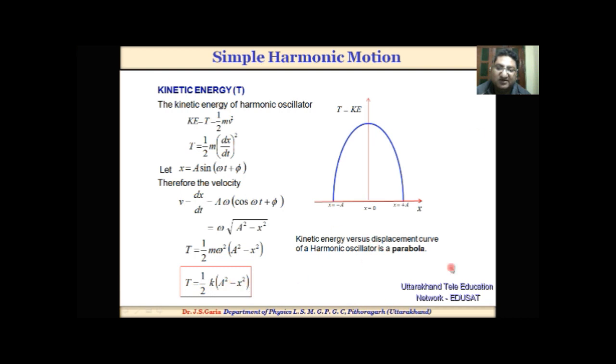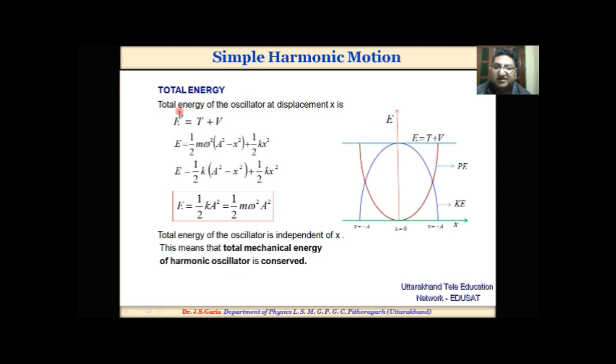This is again a parabola. Here is the curve of kinetic energy against displacement. The kinetic energy will be maximum at the mean position and minimum at the extreme points.